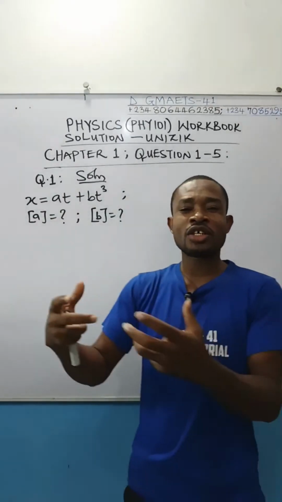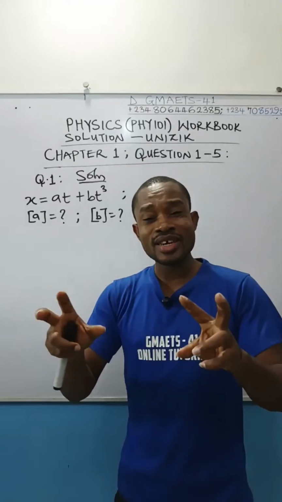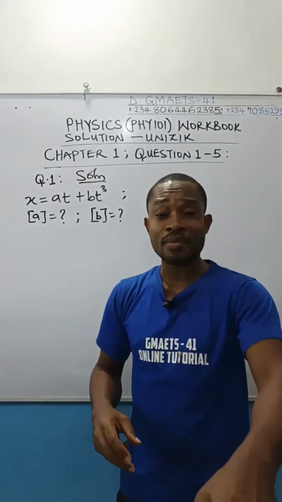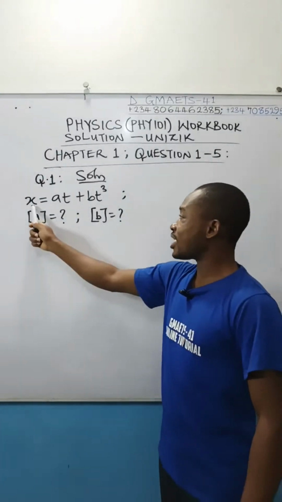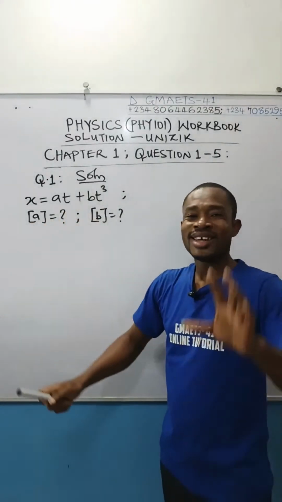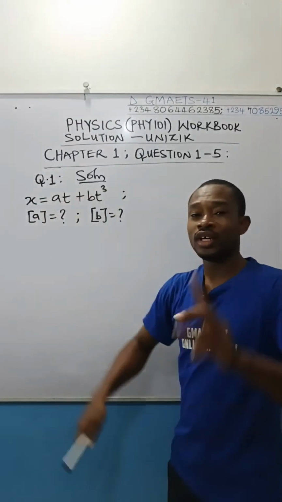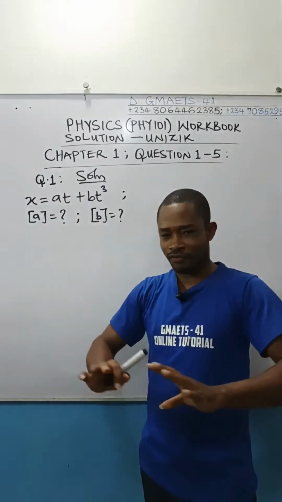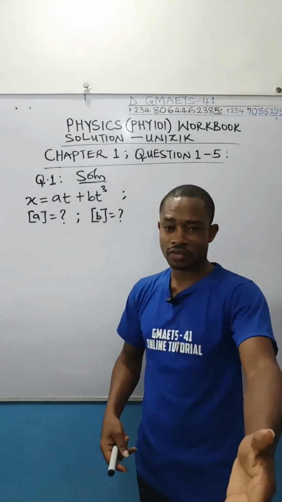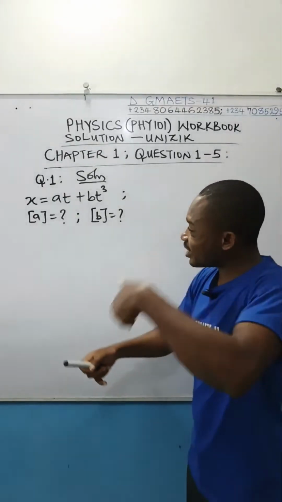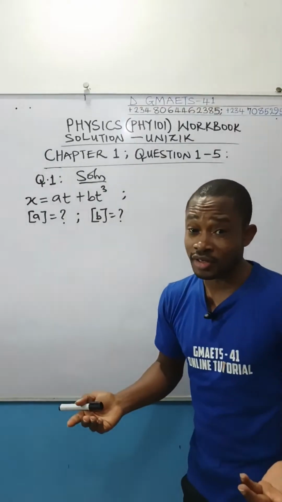Now, from the foundation of problems on dimension, when you study dimension, there are 2 key things you ought to know that will help you to solve this question. One is, we are told that x is equal to this whole term. It simply means that the dimension of x is equal to the dimension of this whole thing. This is the first thing you have to bear in mind. Video lessons covering all of these concepts are available on this channel. Please reach out for them. Now, the second thing you should know, because from what I'm saying, this problem will lead us to simultaneous equation.